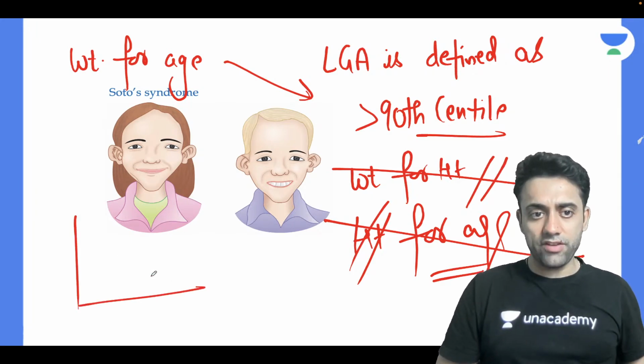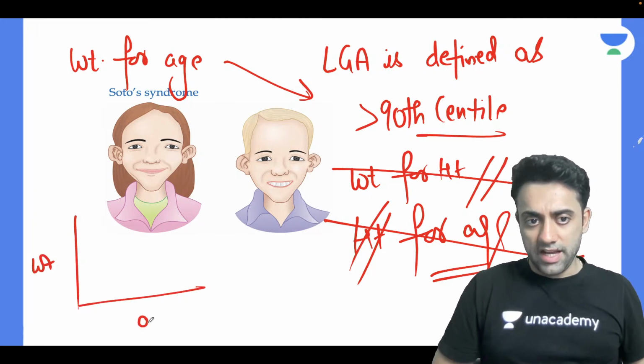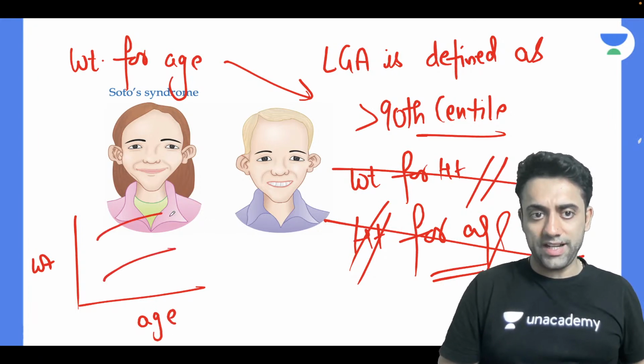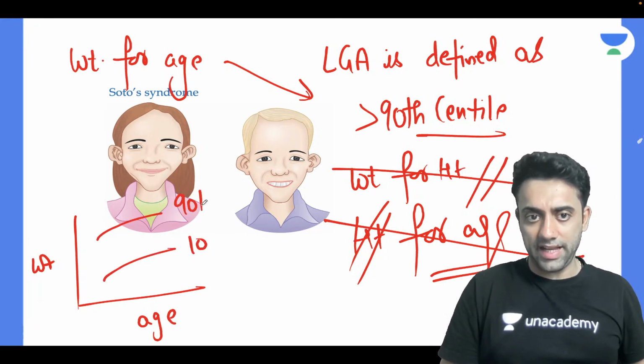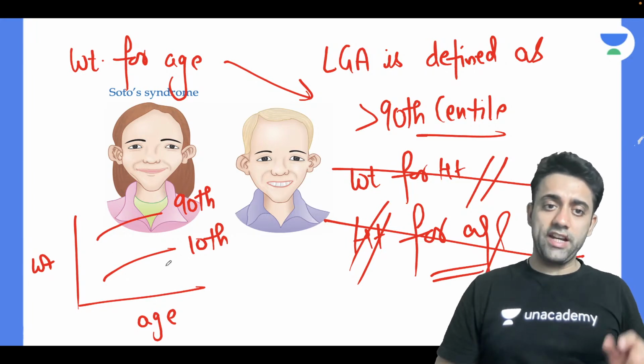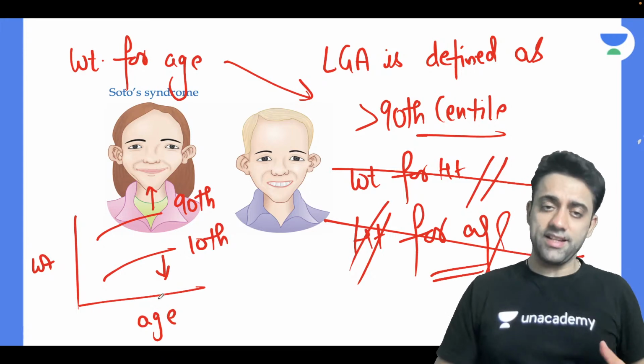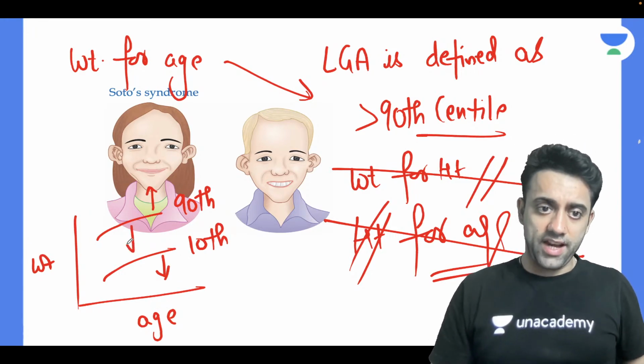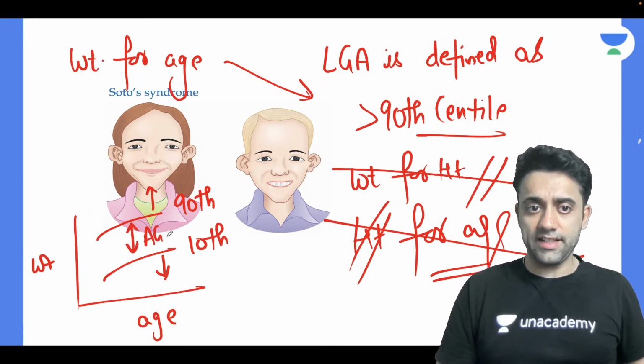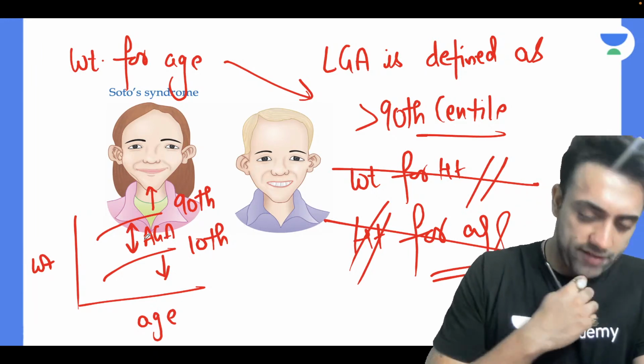Do you remember that graph we had? This side was the weight and this side was the age, and we have two centiles, one was 10th and one was 90th centile. Yes or no? So weight for age more than 90th centile will be LGA, weight for age less than 10th centile will be SGA, and weight for age between 10th and 90th centile is AGA, appropriate for gestational age.